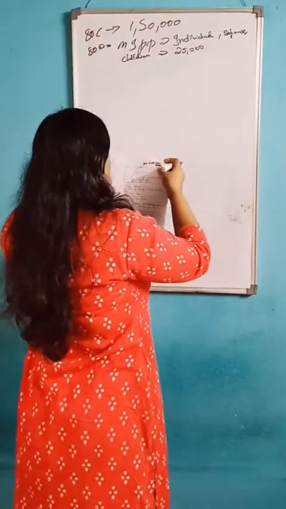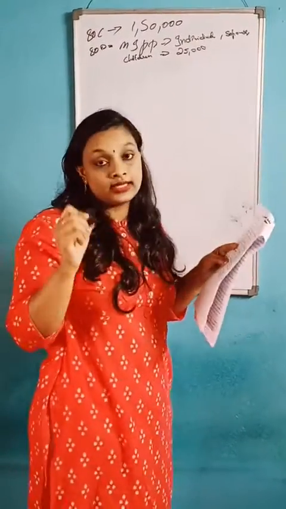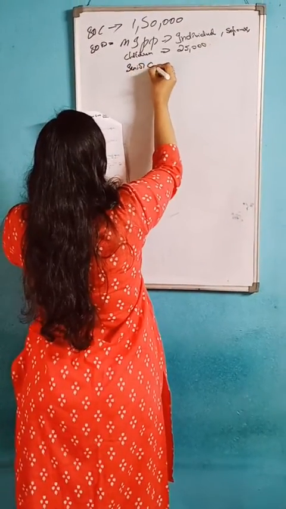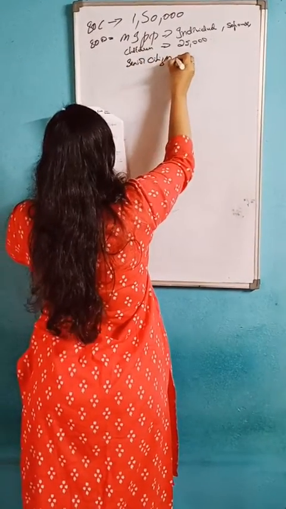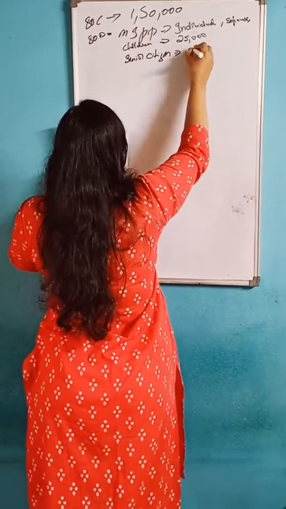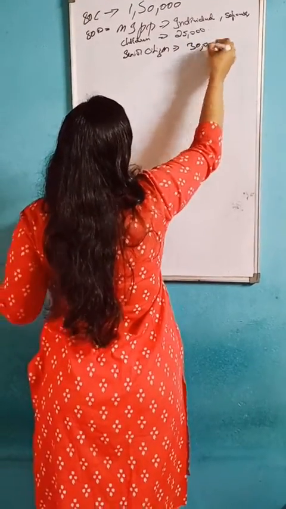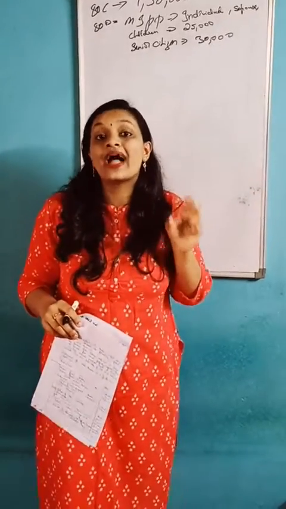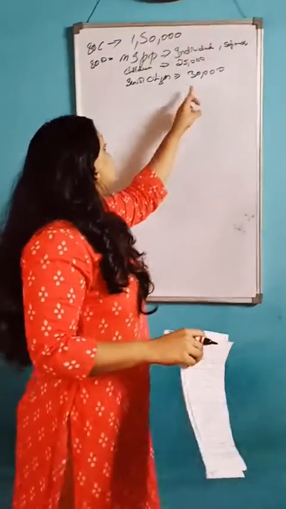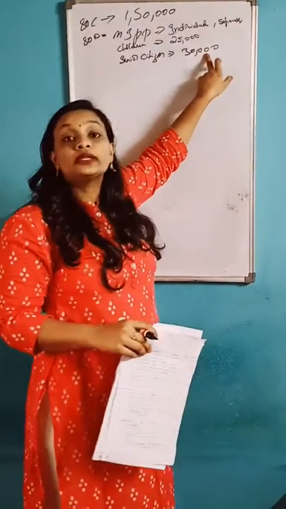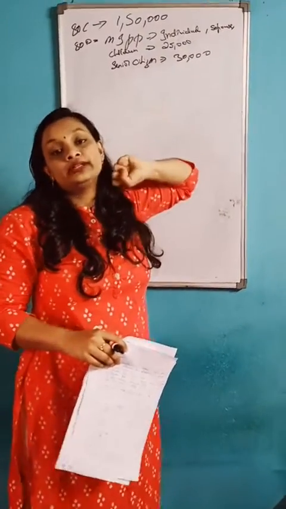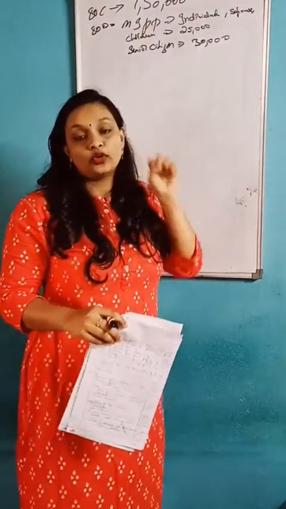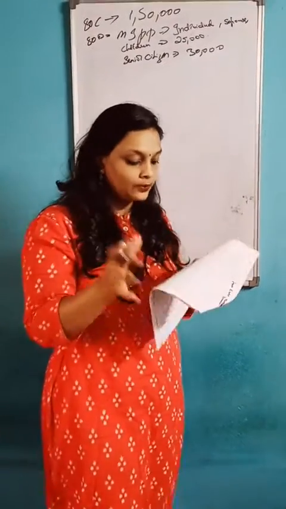And next, if it is a senior citizen, you should write the maximum amount is 30,000. If for a senior citizen the amount is 25,000, and the senior citizen maximum limit is 30,000, which will you take? You will take 25,000. That is, whichever is less, that amount you should take. Okay, so that part is over.